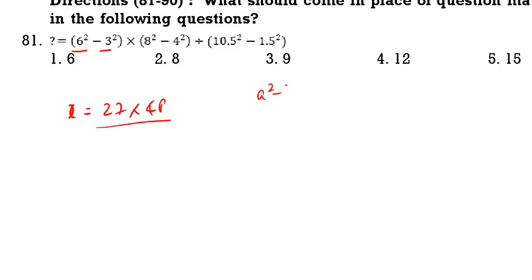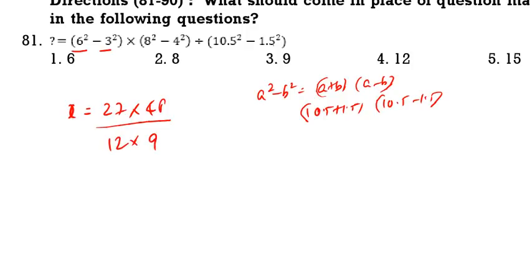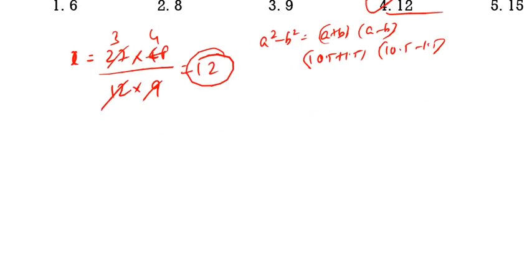It is in the form of a square minus b square, that is (a plus b)(a minus b). 10.5 plus 1.5, 10.5 minus 1.5, that is 12 into 9. Now 12 ones, 12 fours, 9 ones, 9 threes. We are going to get 12 as the correct answer. Option 4. See the next question.